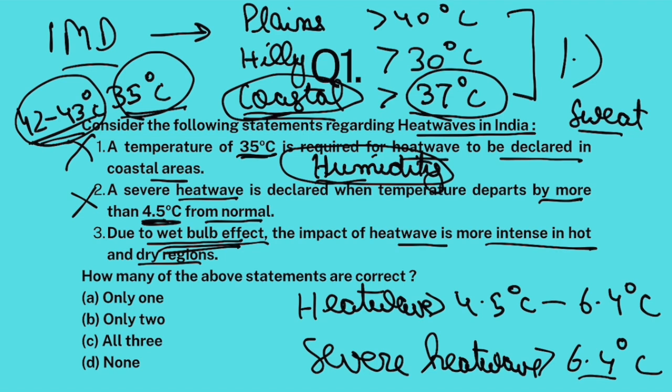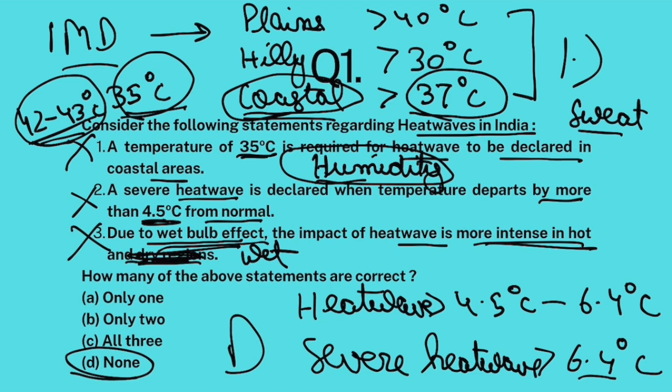Due to wet bulb effect, the impact of heat wave is more intense in hot and dry regions, no, hot and wet regions, coastal regions. This is also false. No statement is correct.